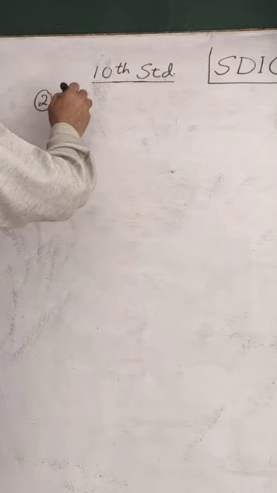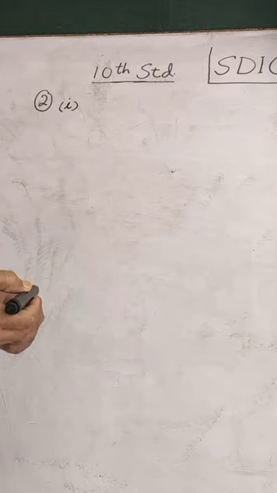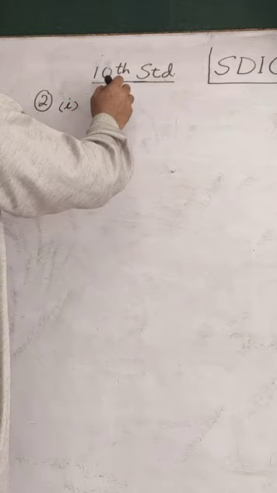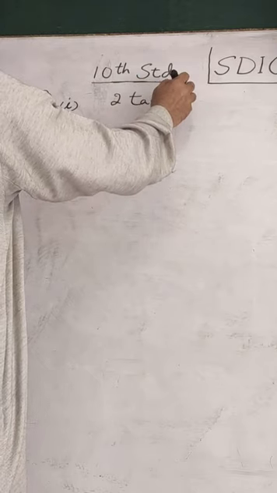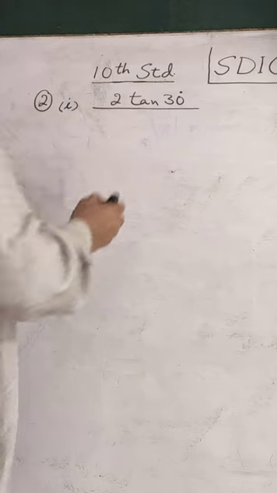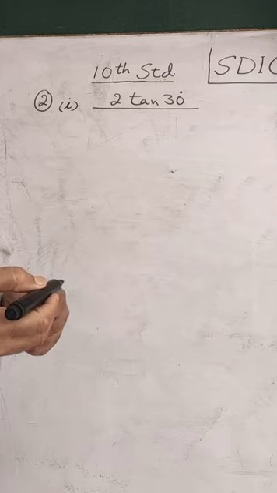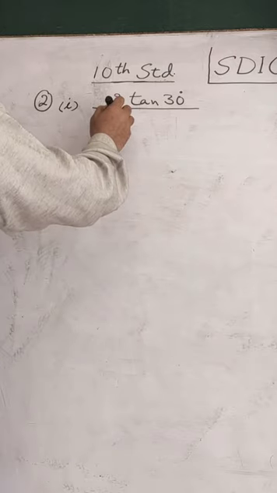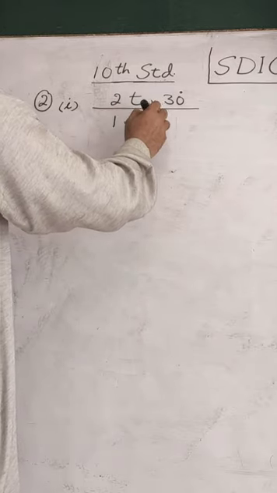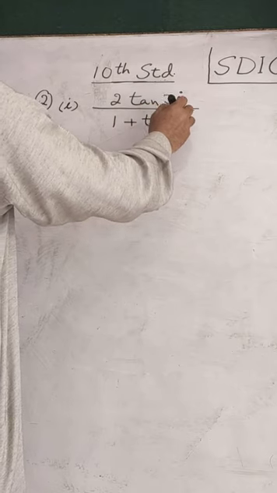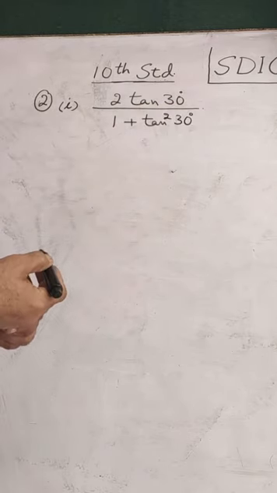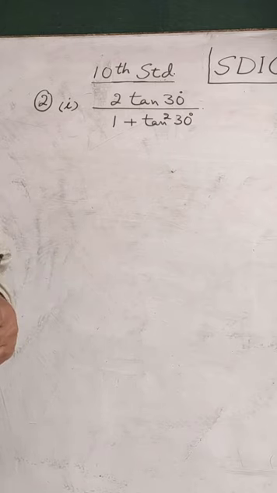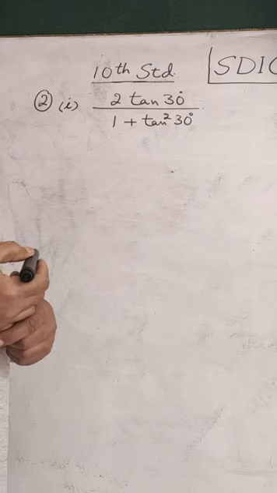Second question, first part. The expression given is 2 tan 30 degrees whole divided by 1 plus tan square 30 degrees. Options given are sin 60, cos 60, tan 60, sin 30.